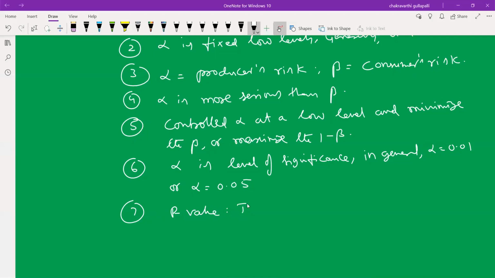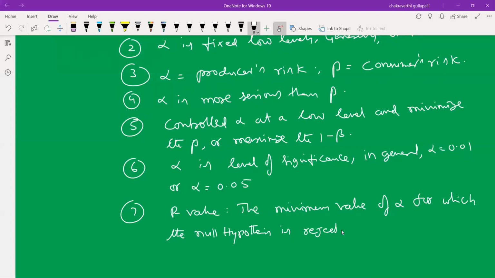The minimum value of alpha for which the null hypothesis is rejected is known as the p-value.